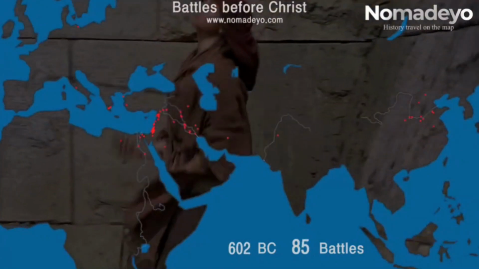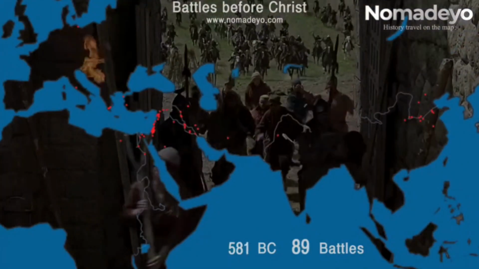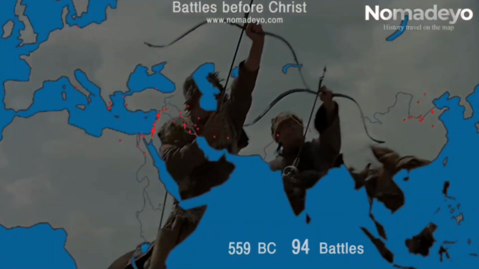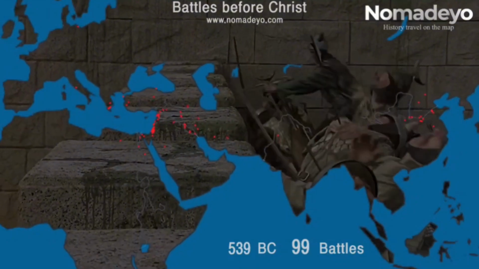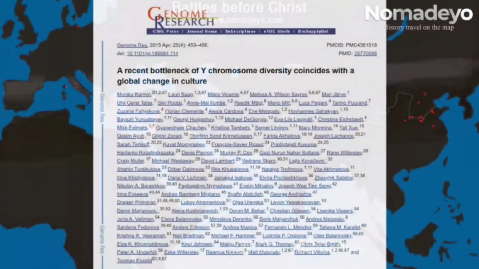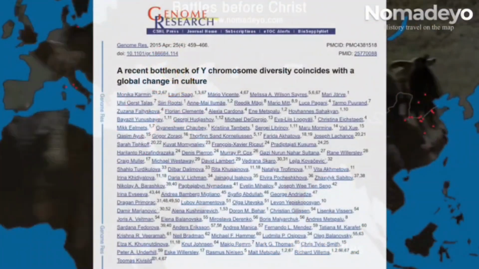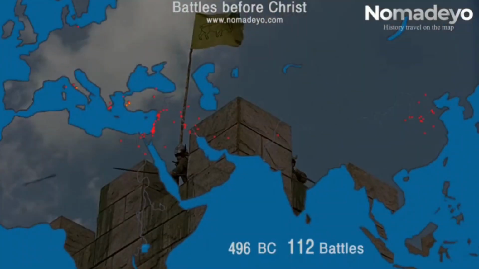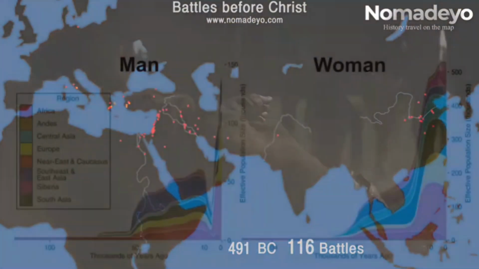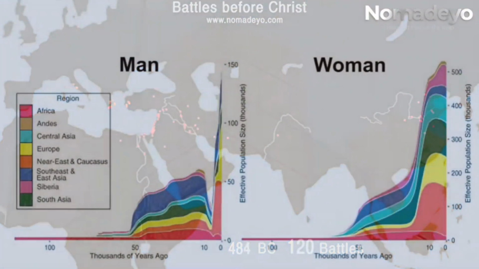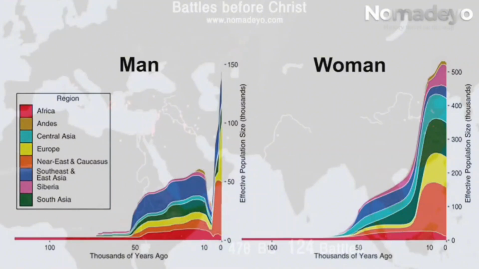between 10,000 and 5,000 years ago, when we entered the Neolithic and Bronze Age. In a paper published in the April 2015 issue of Genome Research, interesting research results can be found to support this. During this period, the genetic diversity of women increases significantly, while the genetic diversity of men decreases sharply. It's not just happening in one area, it's happening all over the world.